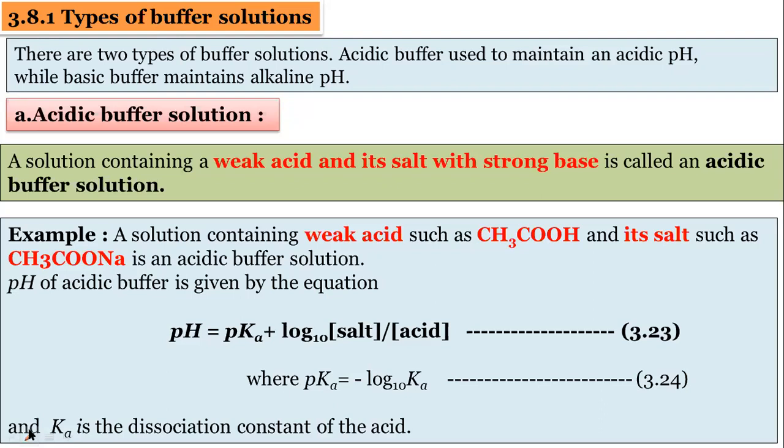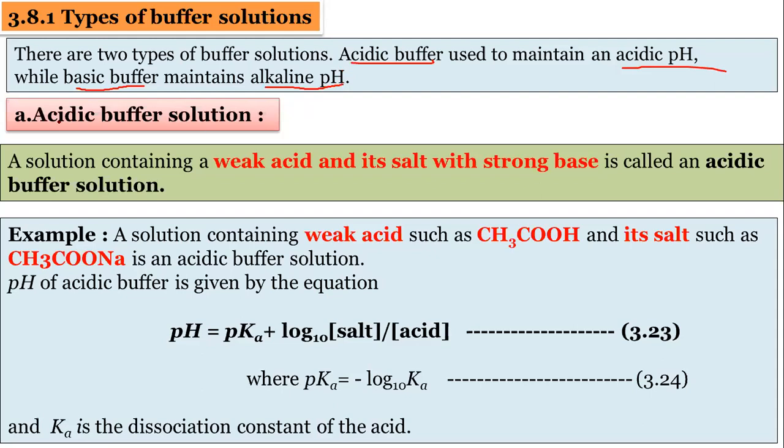Remember, these are the two types, acidic buffer and basic buffer. The acidic buffer is used to maintain acidic pH. And what is the role of basic buffer? It is used to maintain alkaline pH or basic pH.